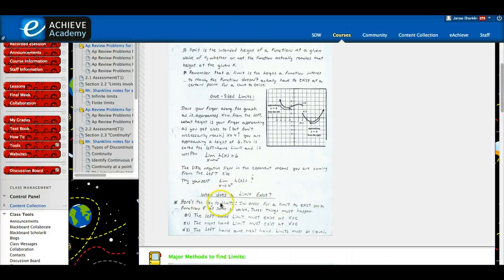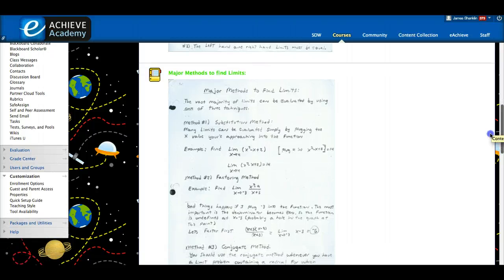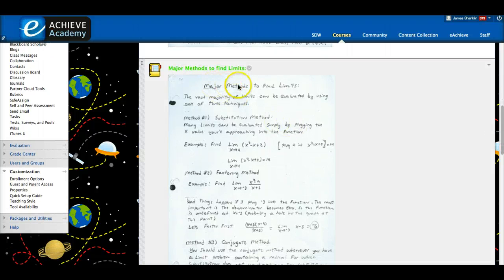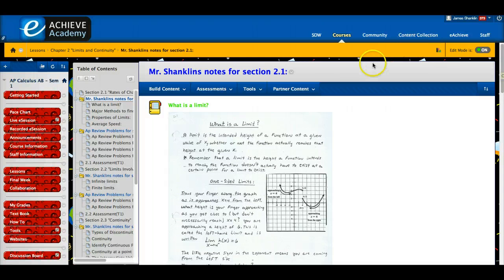Here's the key to limits. And these are notes that you can look at, or you don't have to. It's your option. Major methods to find limits. There's 3 major methods to find limits: substitution, factoring, and the conjugate method. So you can look at my notes if you want to. If you don't, that's up to you.